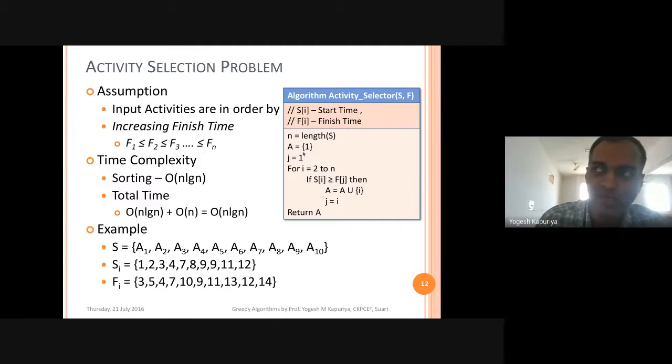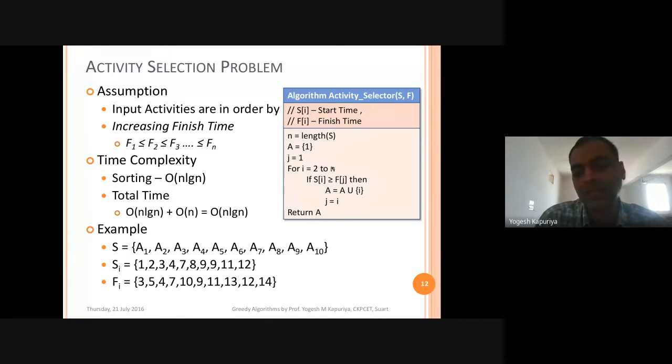Now, since you have started with the first activity, you will start looking from the second activity. So you will run a loop, i equal to 2 to n. You will go till the last one. At every instance, you will check that the start time of the new activity, that is Si, has to be greater than or equal to the finish time of the currently executing activity.